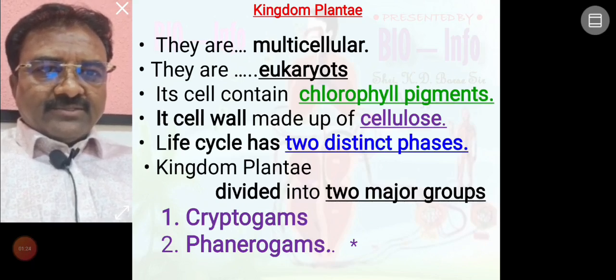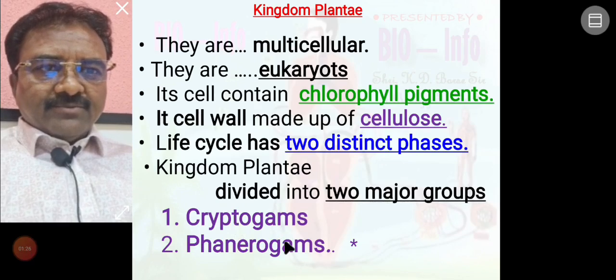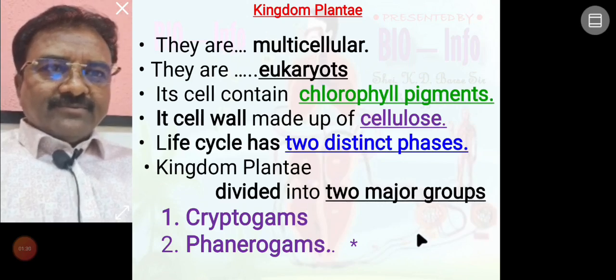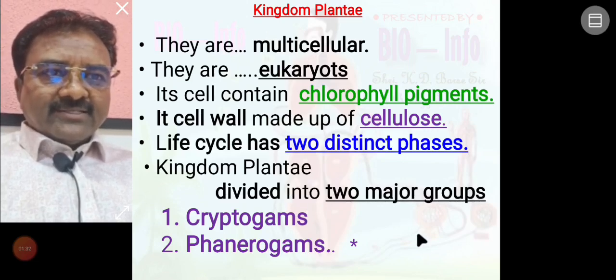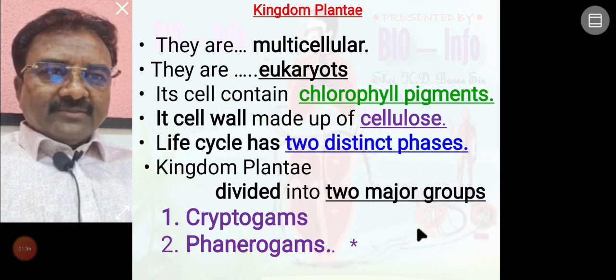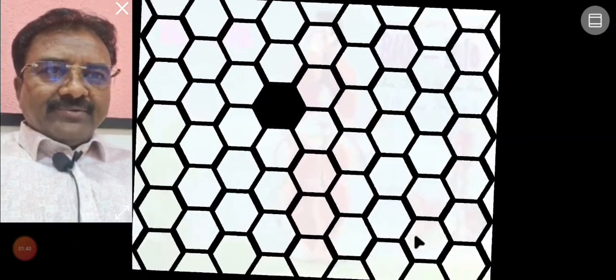So these two major groups are included in kingdom Plantae. Up to this, we discussed kingdom Plantae in detail. Today's lecture is completed.